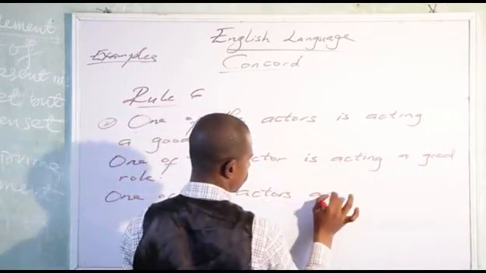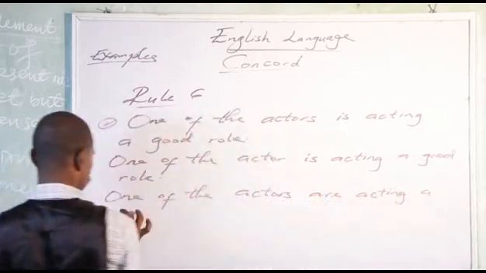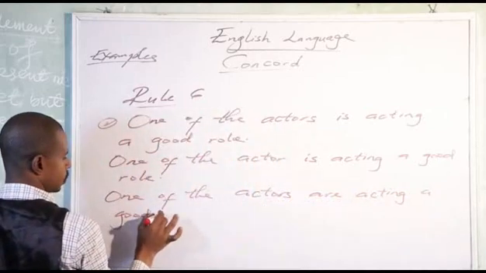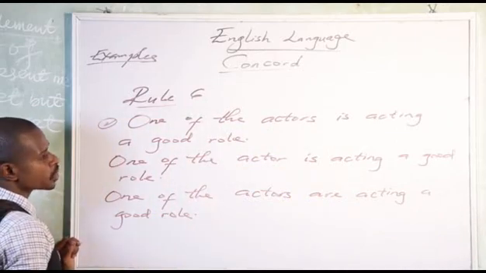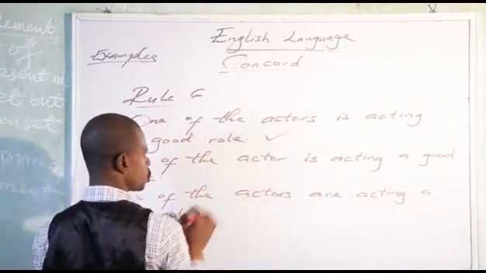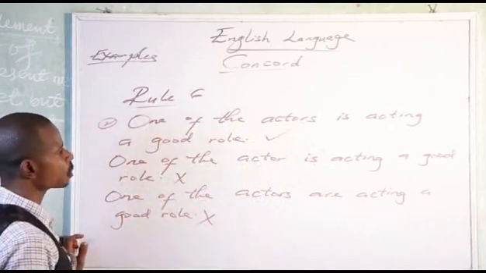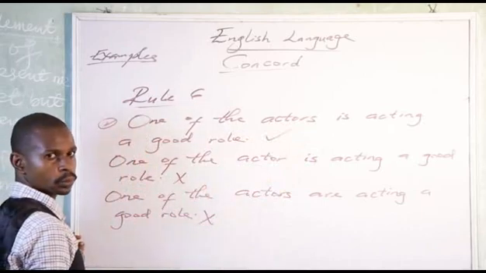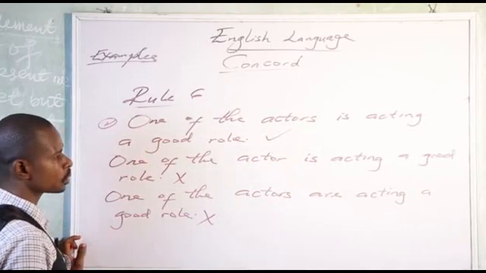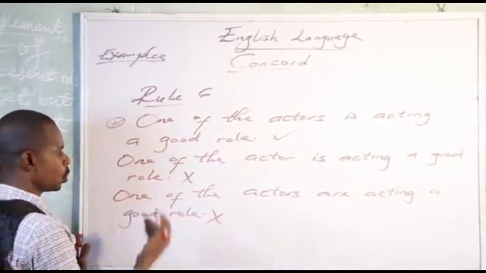Actors are acting a good role. Okay, the first one is correct, while the other two are wrong. Okay, one of the actors is acting a good role. Do you get me now? You can't say one of the actors is acting a role or a good role.